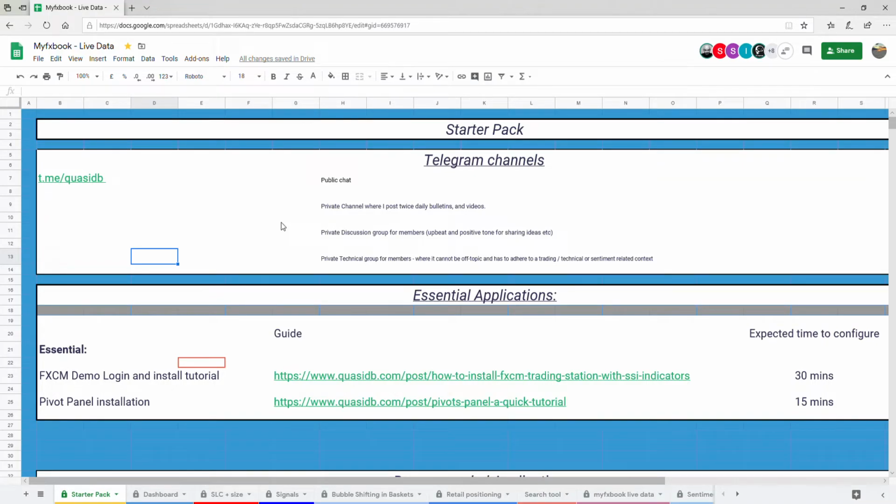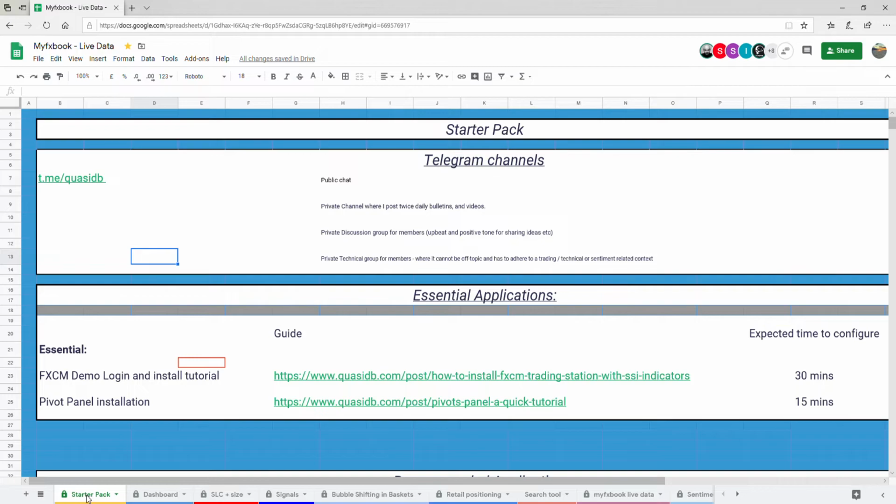Spreadsheet Guide version 3, part 1. I'll make it probably a three-parter. Each one will be about 10 minutes long. So at the beginning, when you first start the spreadsheet, when you first launch it, you'll see the starter pack.